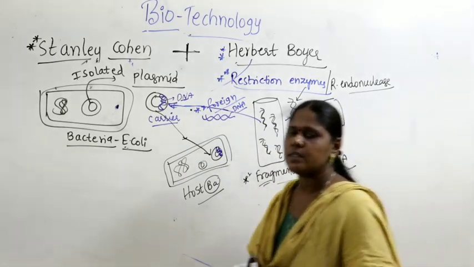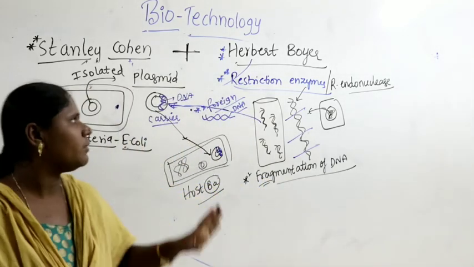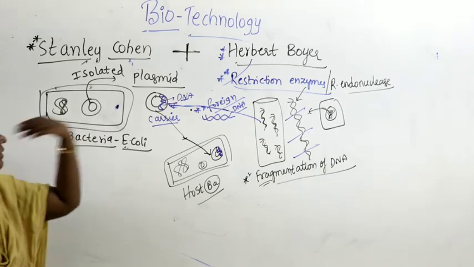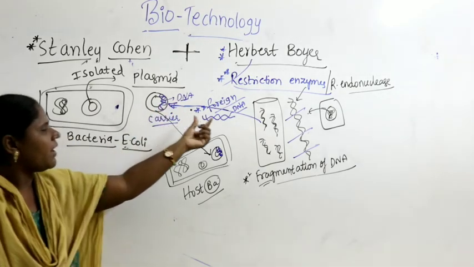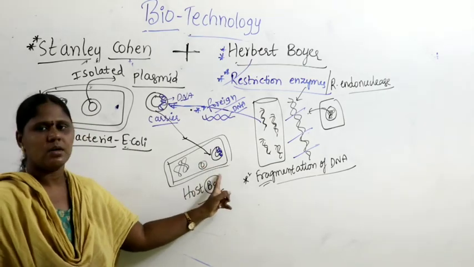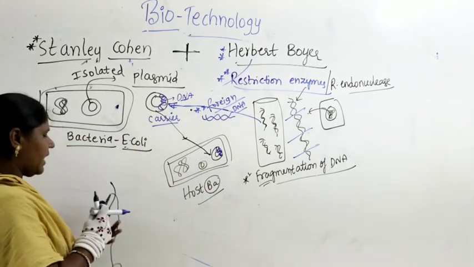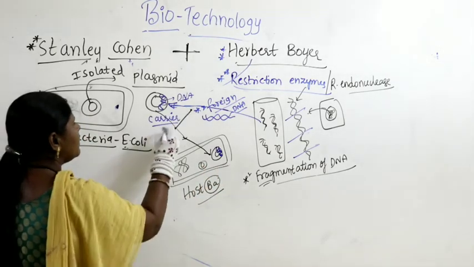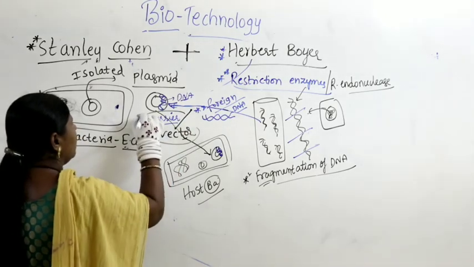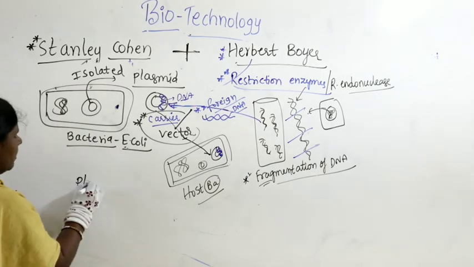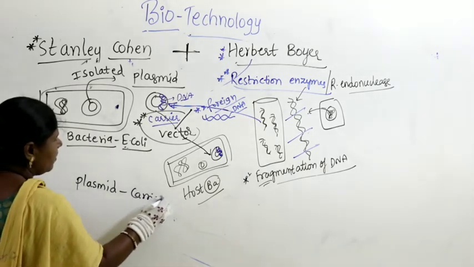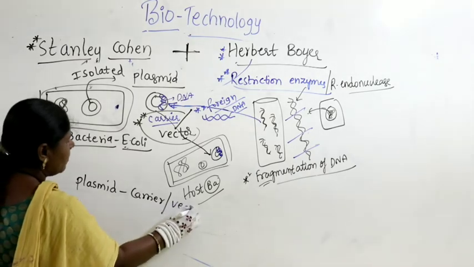Such a wonderful discovery made the step to develop what is called genetic engineering, and successfully they transferred a fragment of DNA from one organism to another organism by using a plasmid as a carrier. Later they called this plasmid a vector. Now who is acting as a vector? Plasmid. Plasmid is acting as a carrier, a vector.